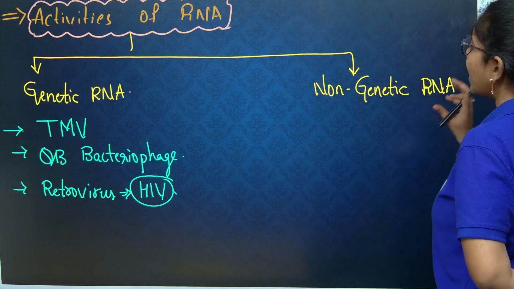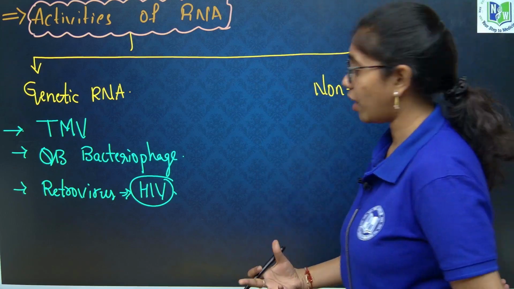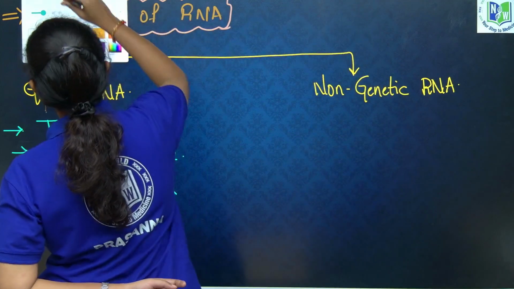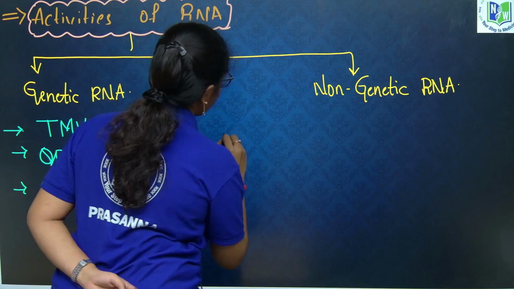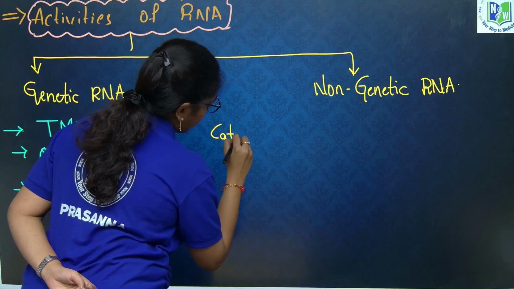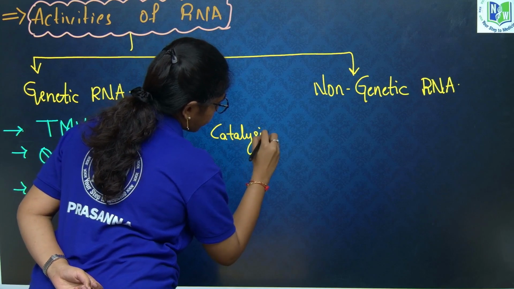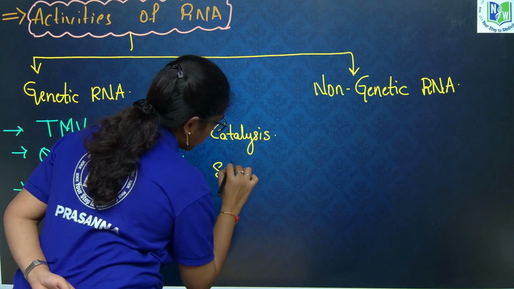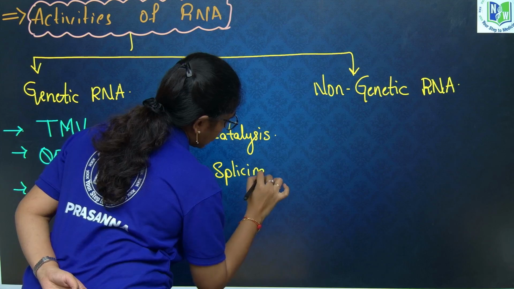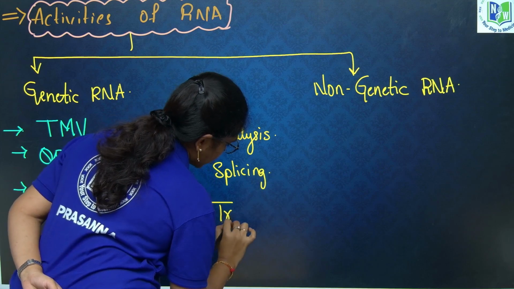Non-genetic RNA, which you will commonly find in mammalian cells, human cells, is where RNA conducts many functions like catalysis, splicing and translation.